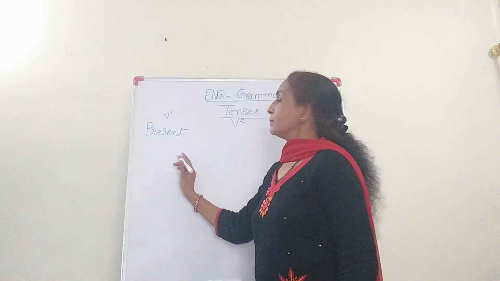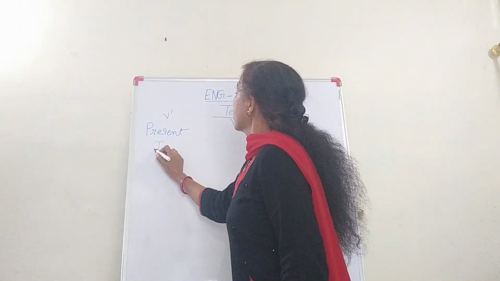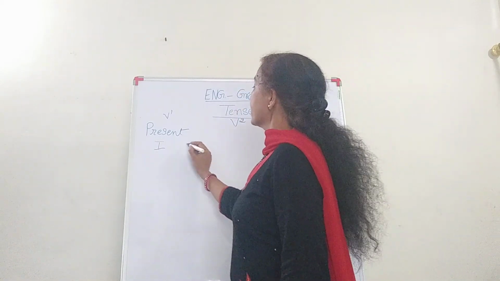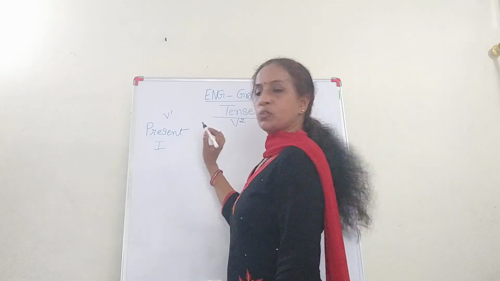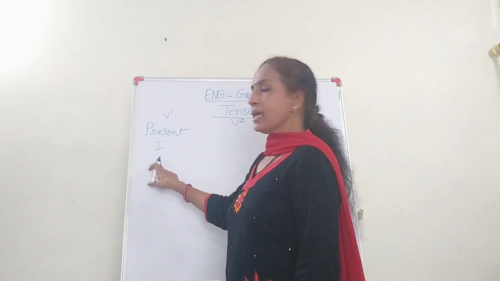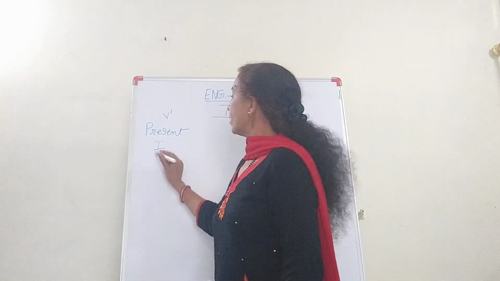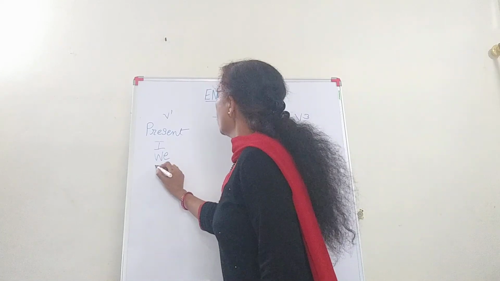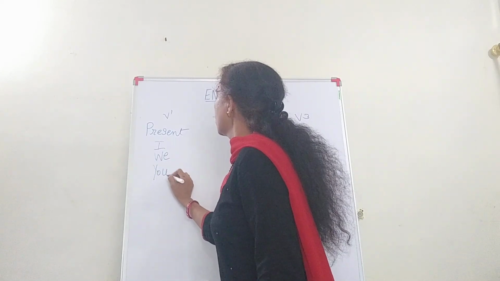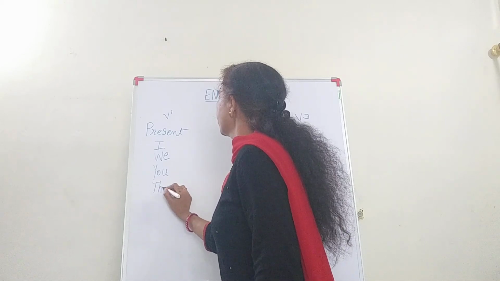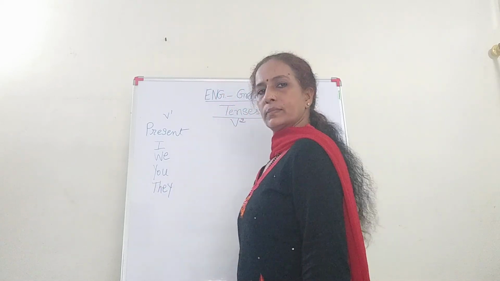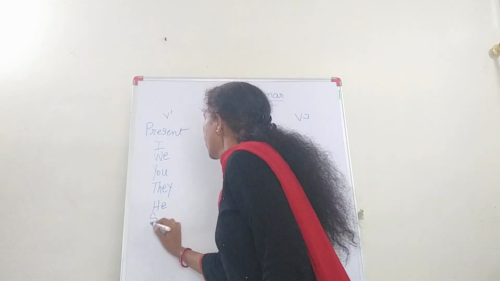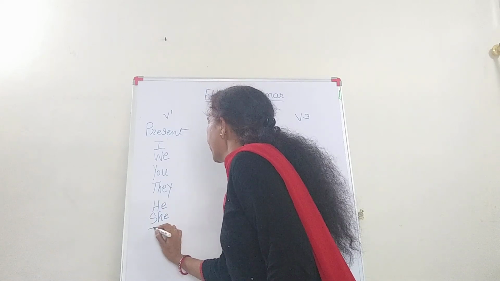With I, the verb is what? The verb will be the same. First person. Okay? And I and we is first person. You, they, and then he, she, and it.